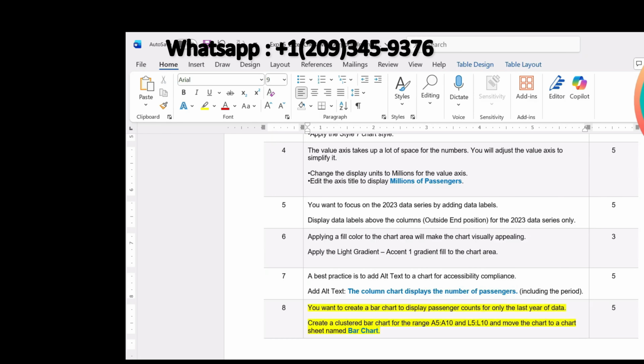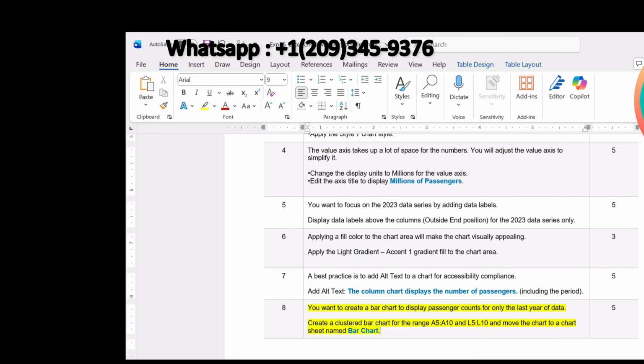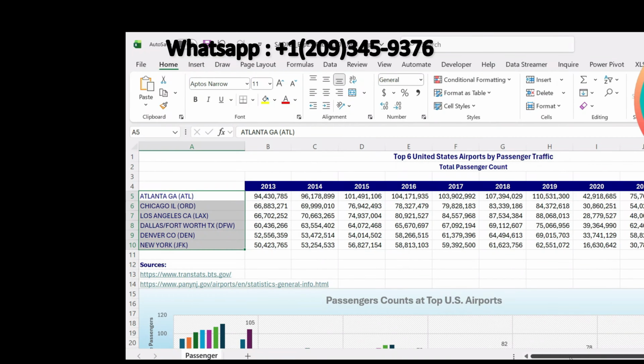So first we will select A5 up to A10. So we have selected A5 up to A10, that will be the labels for this bar chart. Okay. Now we are supposed to select the second range, that is L5 up to L10, that is the last year data. So now press and hold the Control button, then select L5 up to L10. So now we have selected both ranges, A5 up to A10, then L5 up to L10.